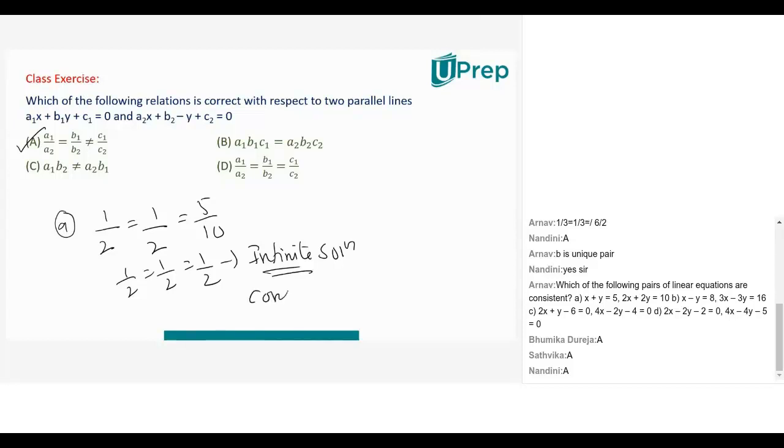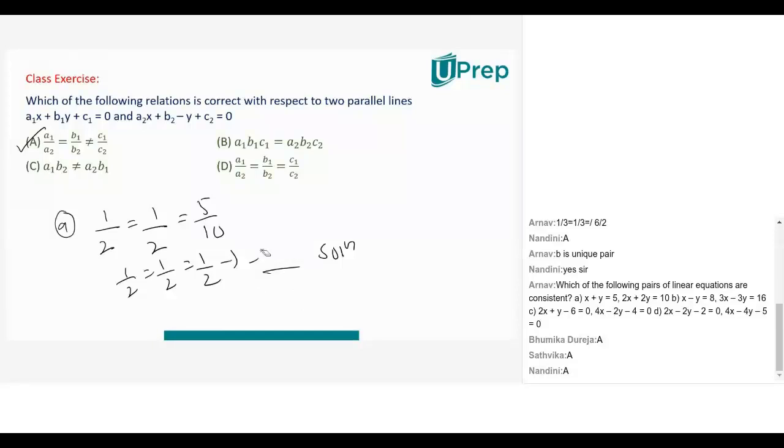Simple. It doesn't matter whether they have a unique solution or infinitely many solutions. The idea is they should have a solution. If they have a solution, they are consistent. So clearly, in the question you have given, Arnav, A1 by A2 equal to B1 by B2 equal to C1 by C2. That condition is for infinitely many solutions. Since it has solutions, they are consistent. Simple. Clear?